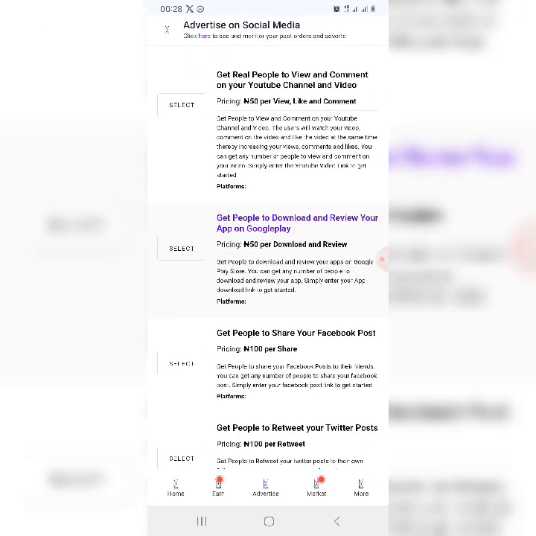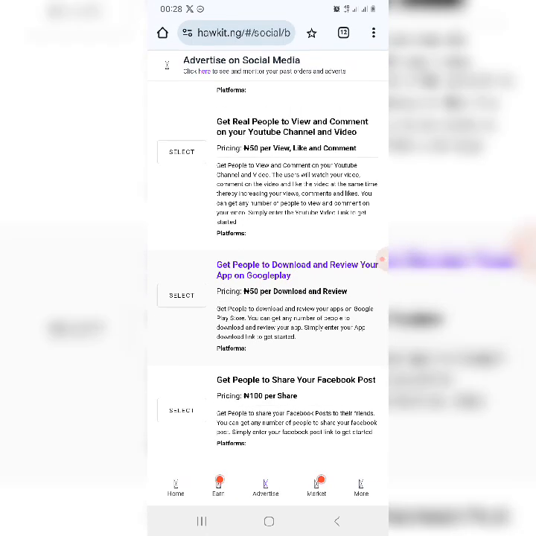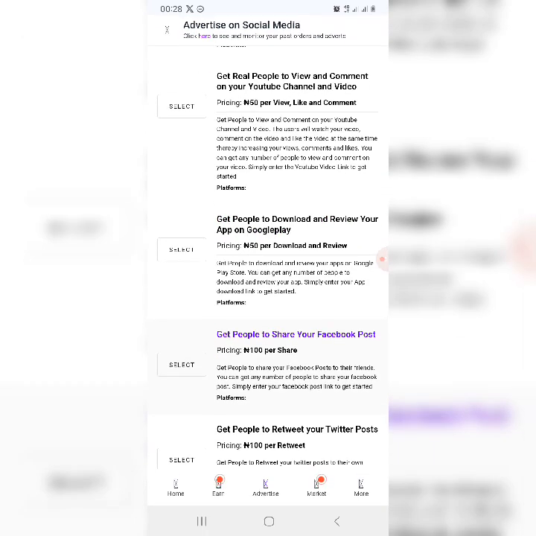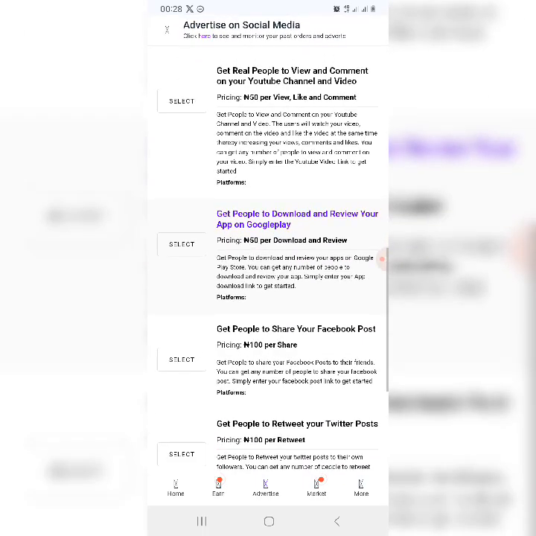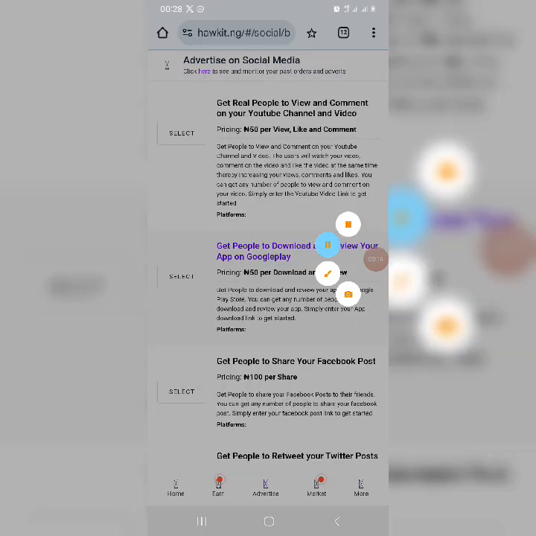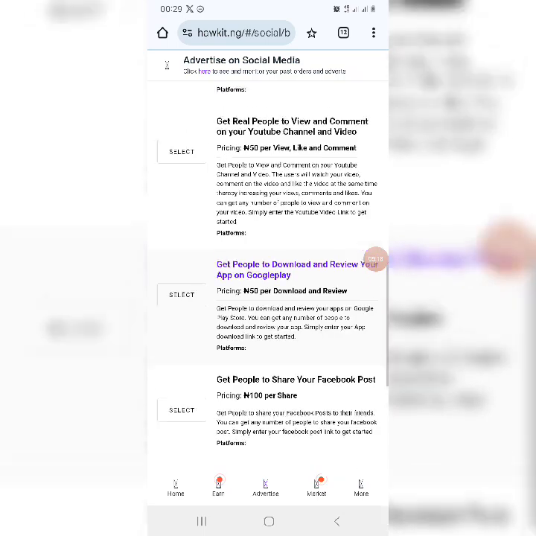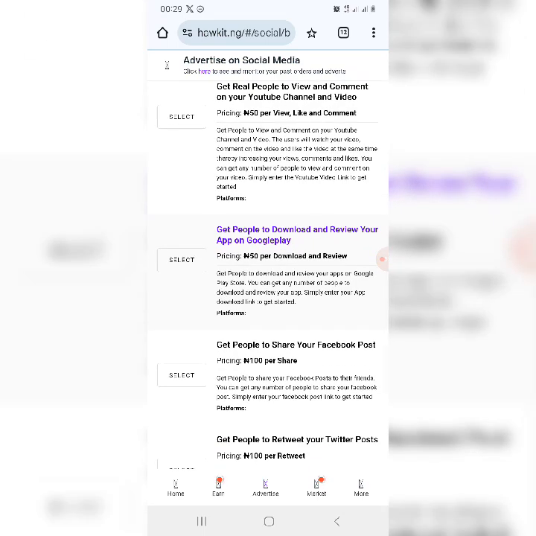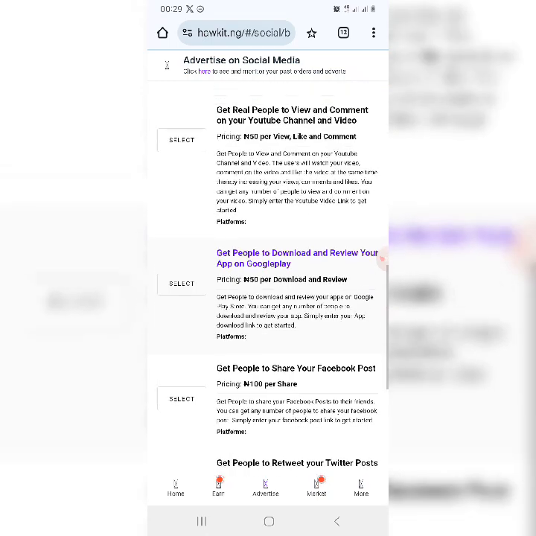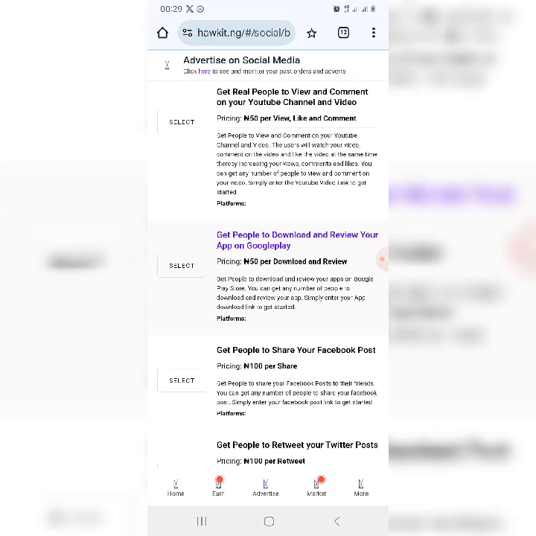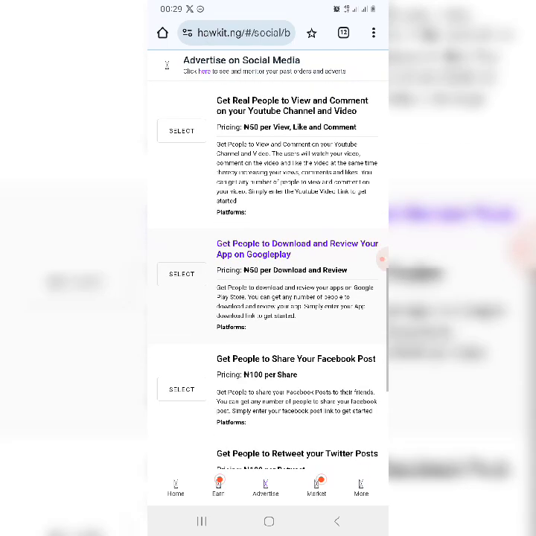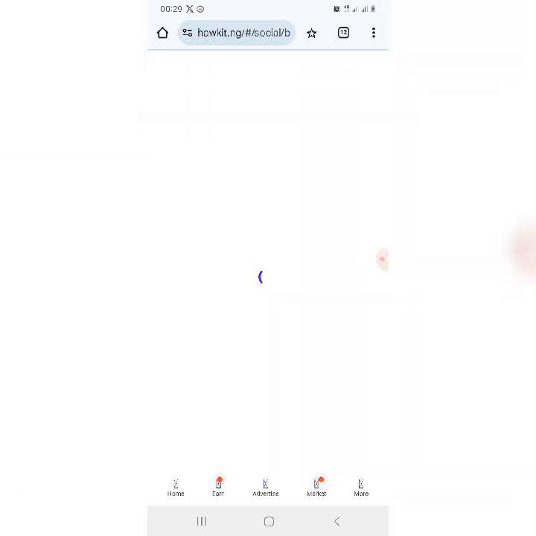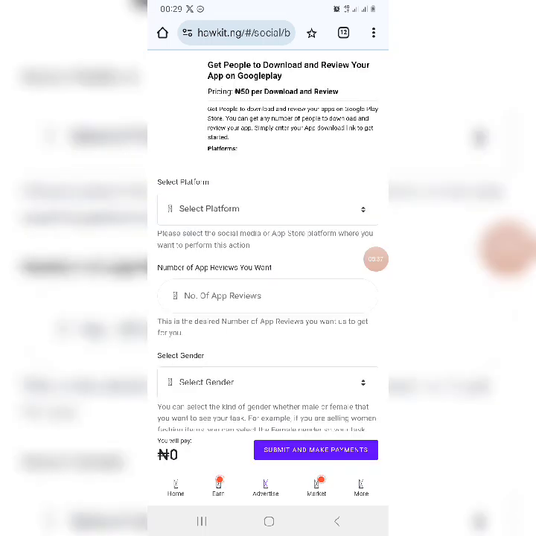So now that we have funded this account, the next thing for us to do is to set up our ad for it. Alright, so I've copied my referral link, and I've also copied my instruction, what I want people to do when performing this task. Then I will click on select to start running the ads.